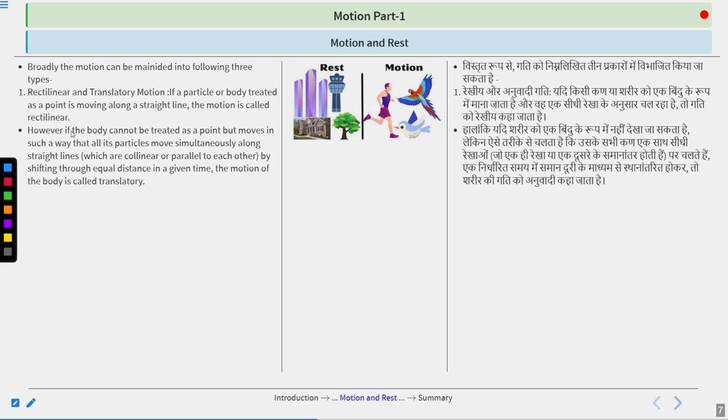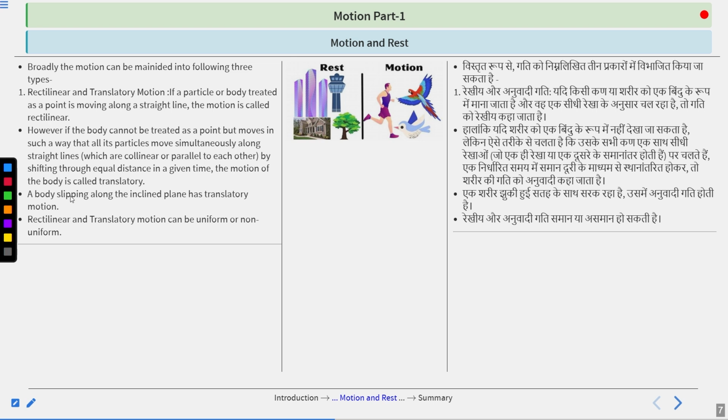Remember, we are saying this: if the body couldn't be treated as a point but all its particles move simultaneously along parallel straight lines through equal distance in a given time, then the motion is called translatory motion. A body sliding along an inclined plane also has translatory motion.